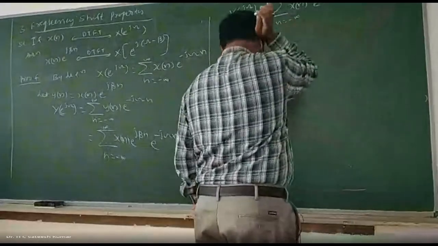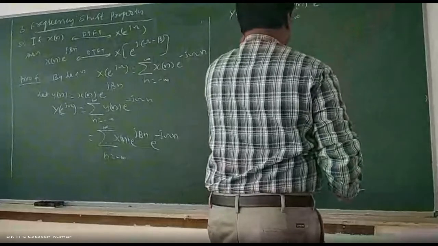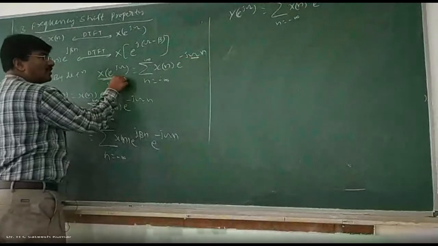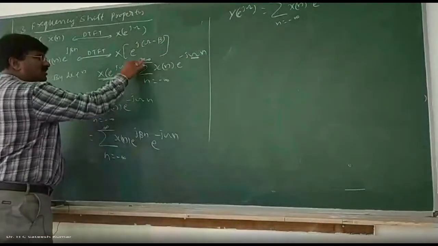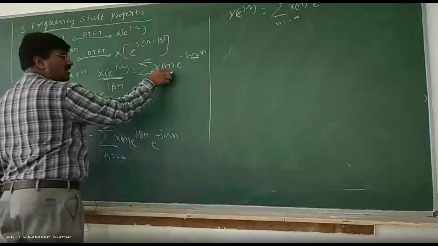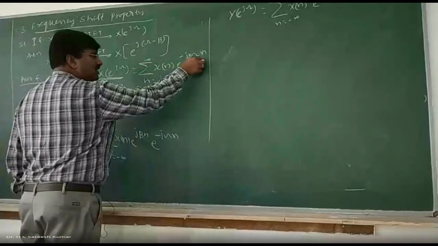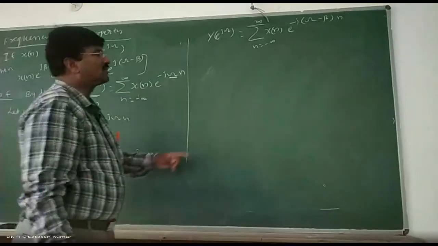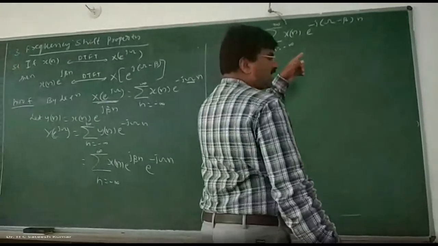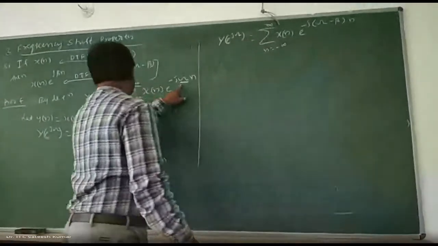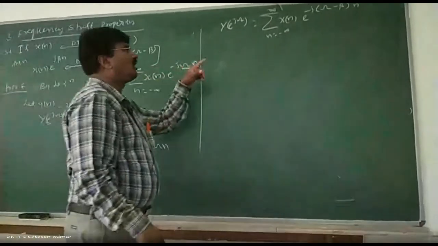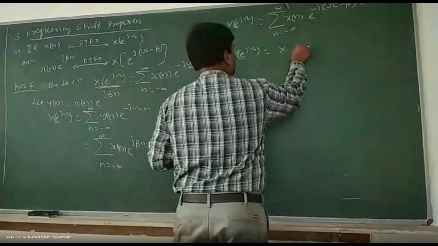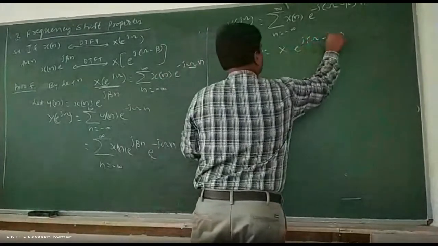Now you compare with the definition. When you have omega here, what did you call? X of e to the power of j omega, in the same format: summation n varies from minus infinity to plus infinity x of n into e to the power of minus j into something into n. Now in place of omega we have omega minus beta. When you have omega, we called it x of e to the power of j omega. When you have omega minus beta, I can call the right hand side x of e to the power of j into omega minus beta, right?